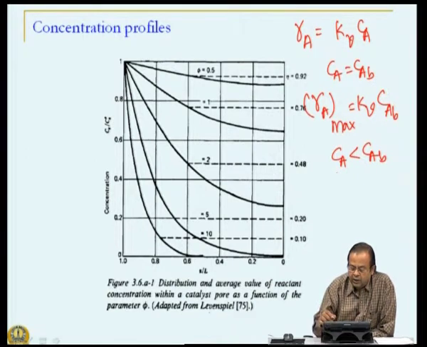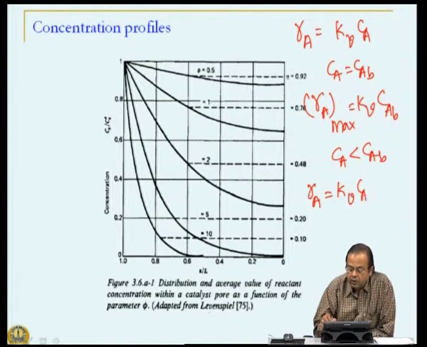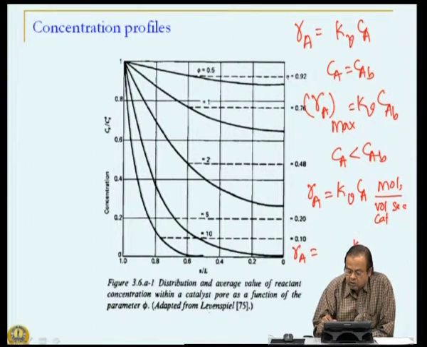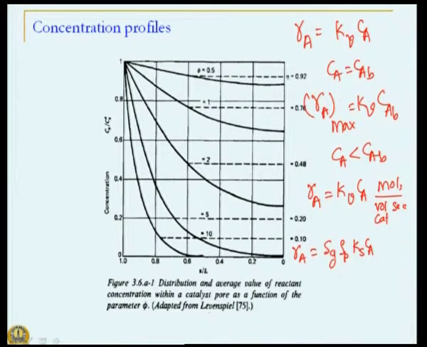The reason for that is, going back to our reaction, remember this is moles per volume of the catalyst, let us say per second, that is our reaction rate, which essentially is our intrinsic rate Ks, which is moles per unit area, multiplied by rho of the catalyst pellet into the surface area.